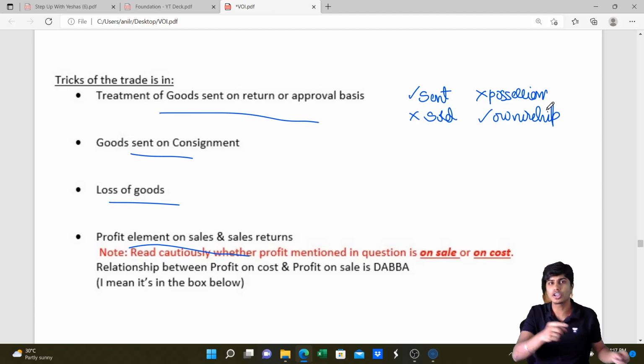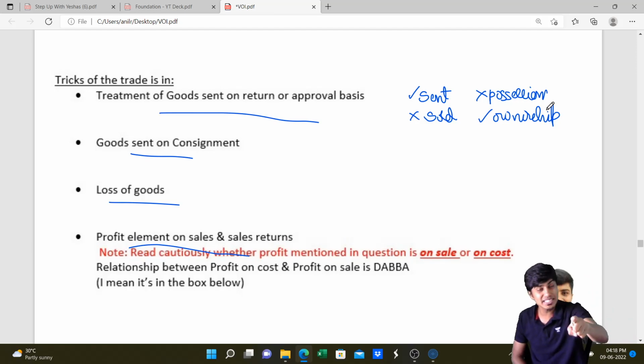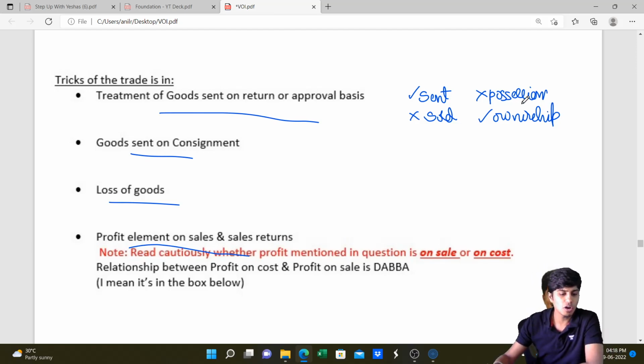So goods sent on sale or return or approval, lying with the customer, which are not yet accepted by the customer, where time is still there for the customer to return, you would have to include in your inventory. This has to be adjusted, added. Got it?